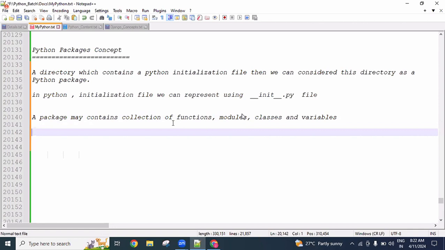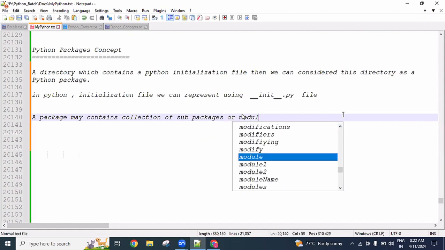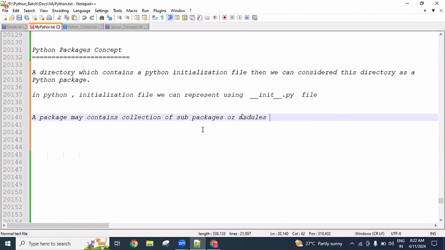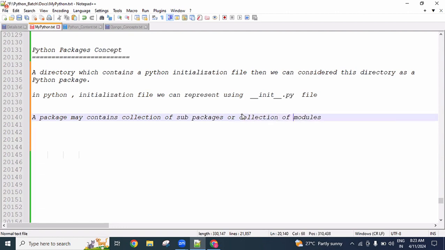Remember this one. Simply, you can remember that a package can contain a collection of sub packages or modules. A package may contain the collection of sub packages or collection of modules.